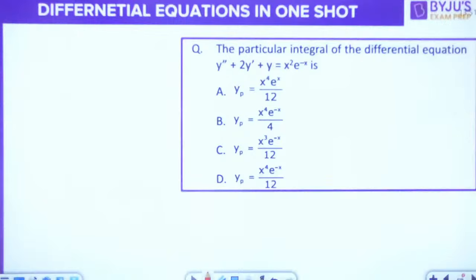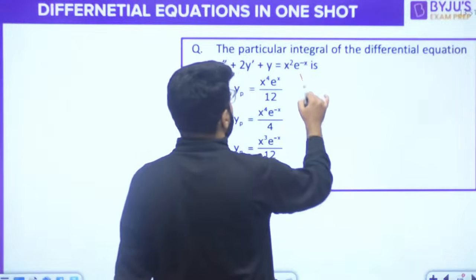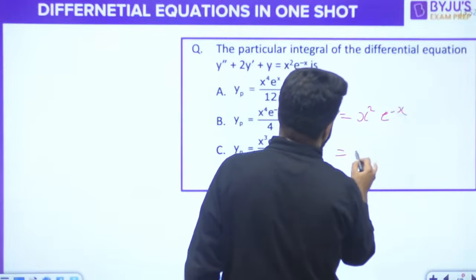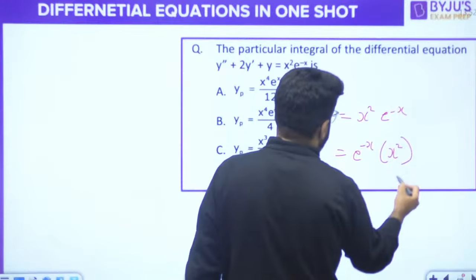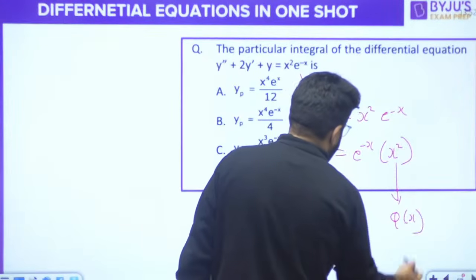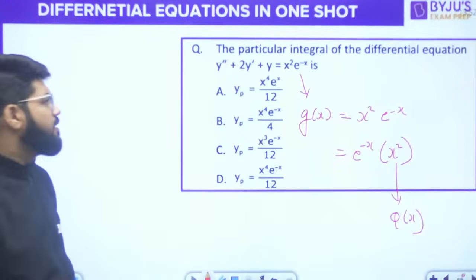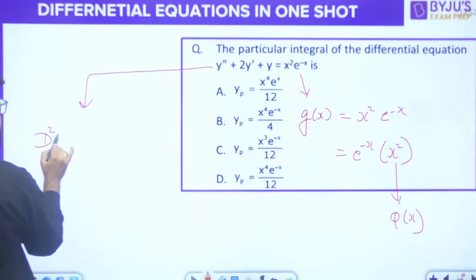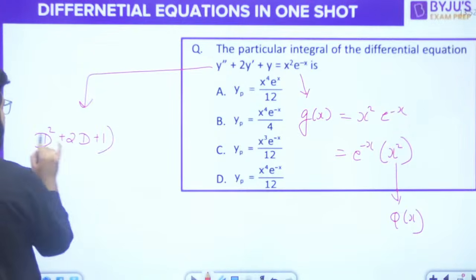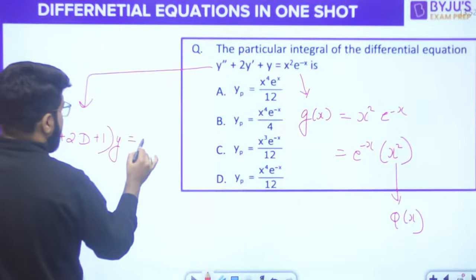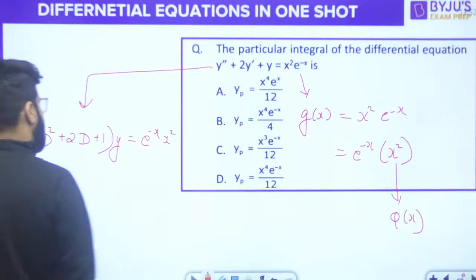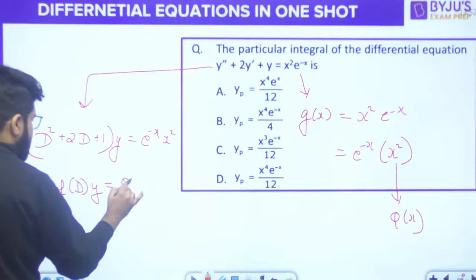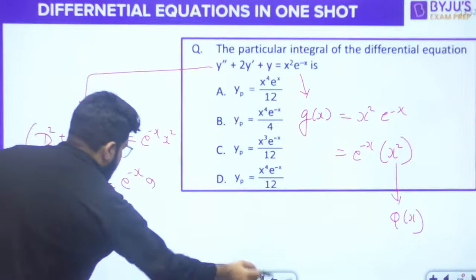Let's understand this again with the help of a question. What is this function here? The g x is x square e power minus x, or I can write this as e power minus x into x square. This is known as the function phi x. So let's write down this differential equation properly: second derivative, (D square plus 2D plus 1) multiplied by y is e power minus x into x square. This is again f of D into y is g x, where g x is e power minus x into x square.